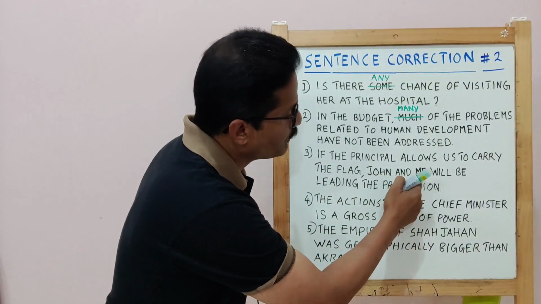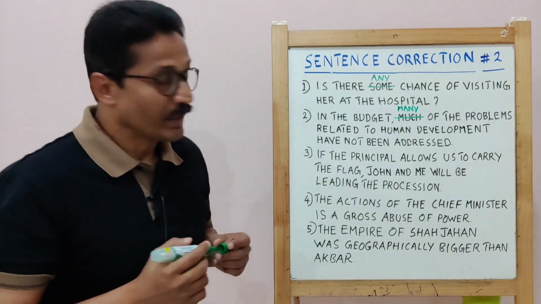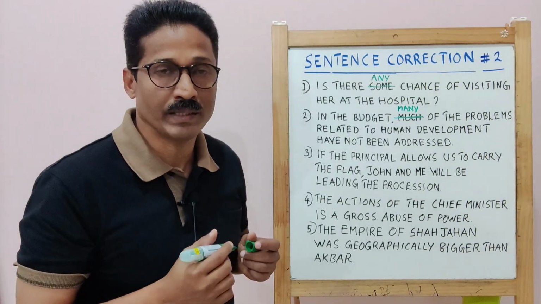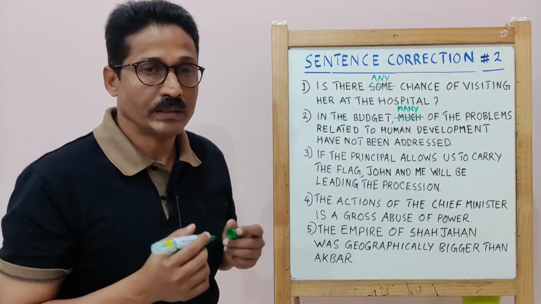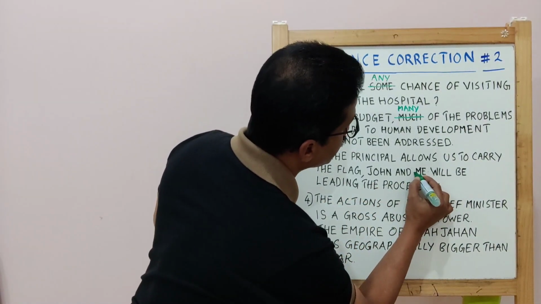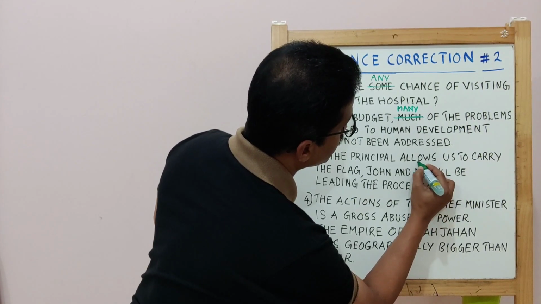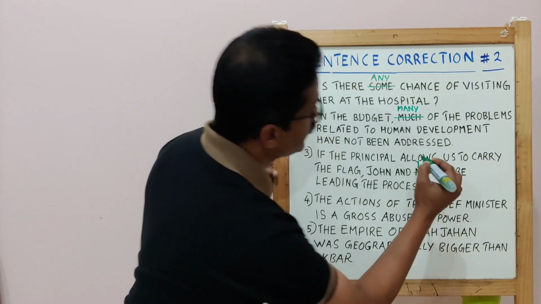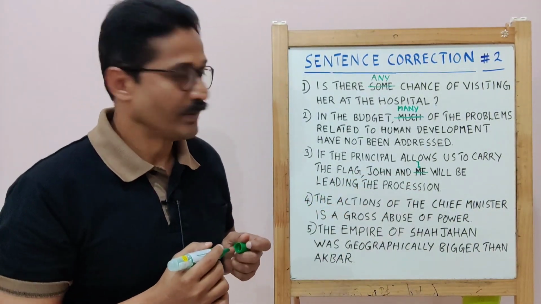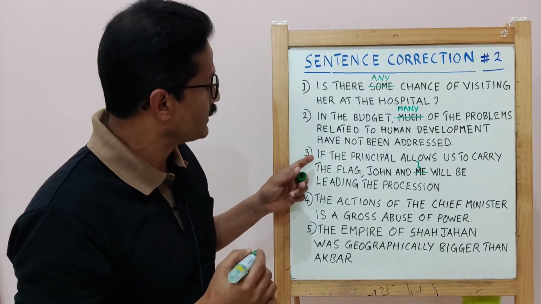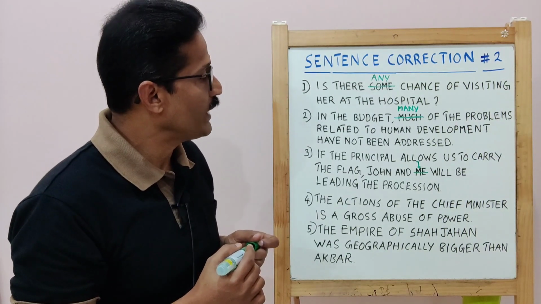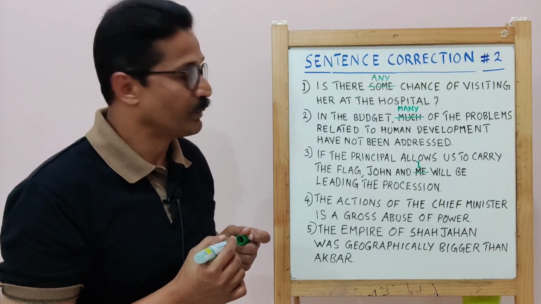Me signifies objective case, but here we require subjective case instead of objective case. Then what is the subjective case of me? Which is I. So we have to replace me with I, and the sentence can be read as, if the principal allows us to carry the flag, John and I will be leading the procession.